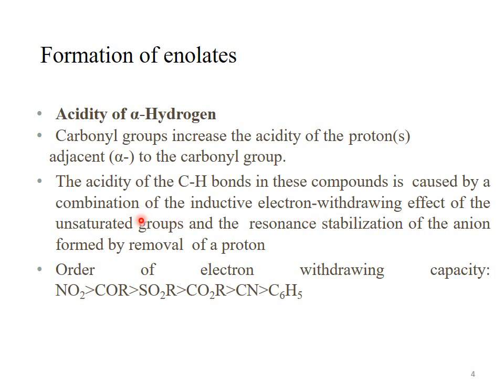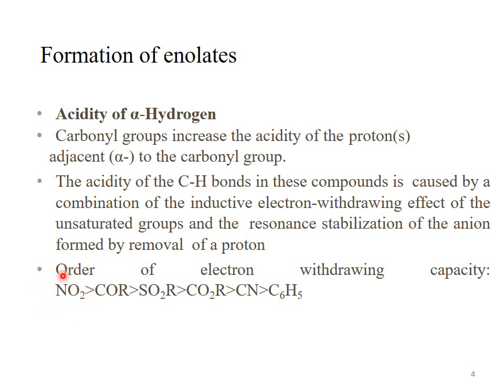The acidity of the carbon hydrogen bond in these compounds is caused by a combination of the inductive electron withdrawing effect of the unsaturated groups. Unsaturated groups means the electron withdrawing groups, that is cyano group, nitro group, keto group, aldehyde group, ester group. And the other factor is resonance stabilization of the anion formed by the removal of a proton.